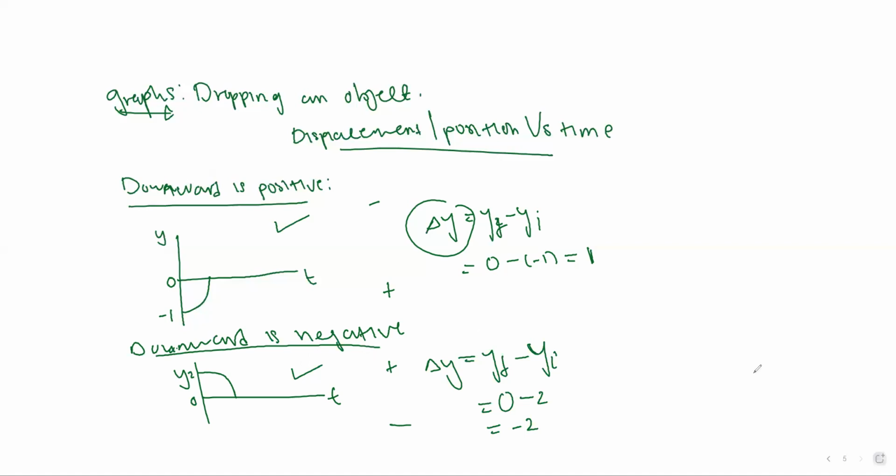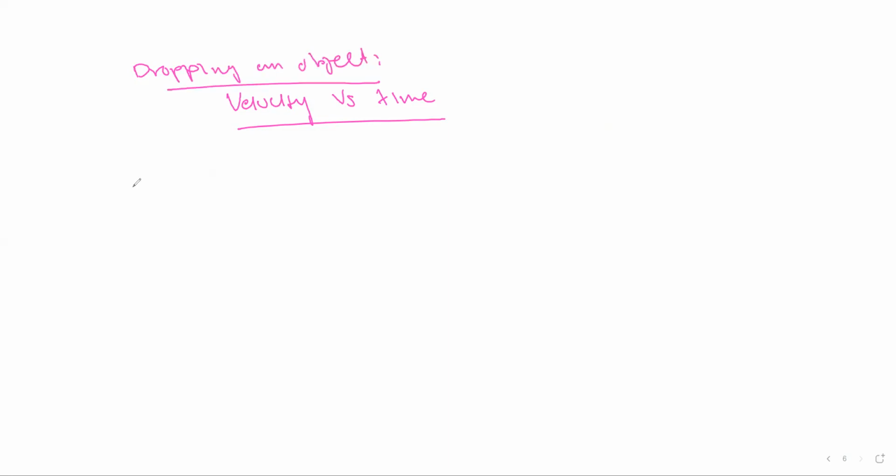Then again, when we're looking at the velocity versus time graph, this one is one of the easiest. It's very simple. If an object is being dropped, remember, dropping an object, that means we have velocity, we have time.